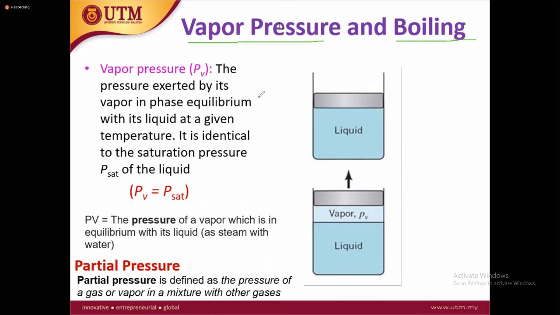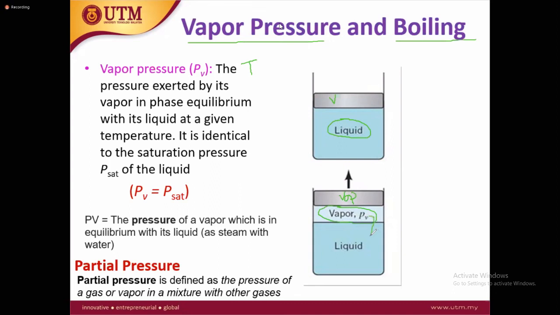Every fluid has vapor at the surface, even at any temperature, and those vapors have some specific pressure over the surface, and that is called the vapor pressure. It means vapors exert pressure over the surface of the fluid.